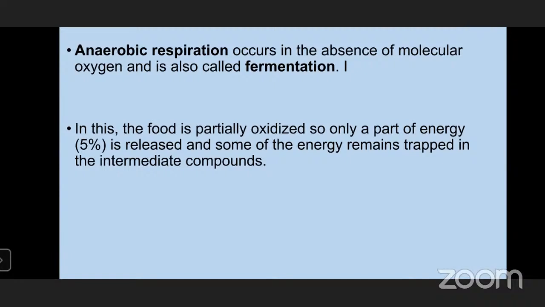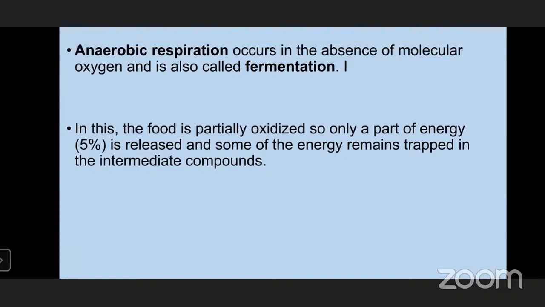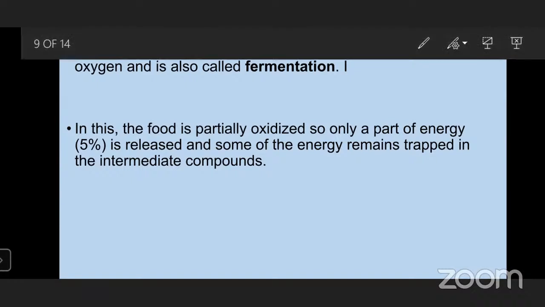And here, the complete breakdown of glucose does not take place in anaerobic respiration. That's why it releases very little energy. So anaerobic respiration releases very little energy by oxidizing only a part of the molecule, and the rest of the molecule will be stored, and whenever needed it can be reutilized.